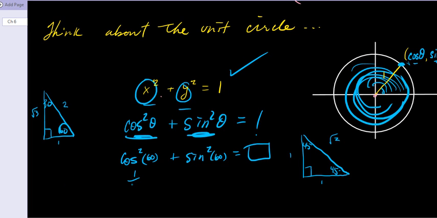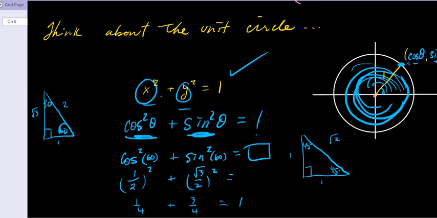Adjacent over hypotenuse, okay? And what's the sine of 60? That's opposite over hypotenuse. Root 3 over 2. We'll square those. So this is 1/4, plus this is 3/4. Look at that. That equals 1.